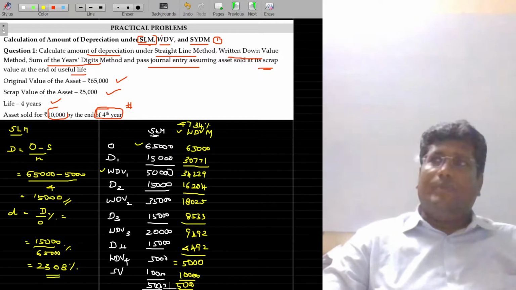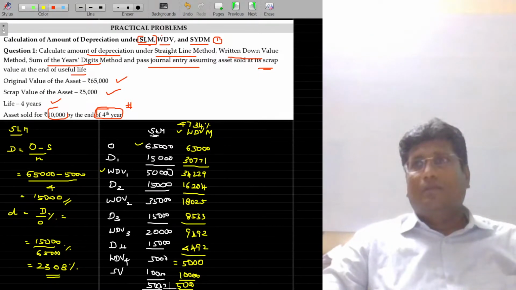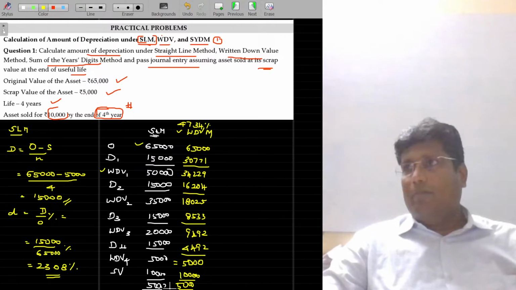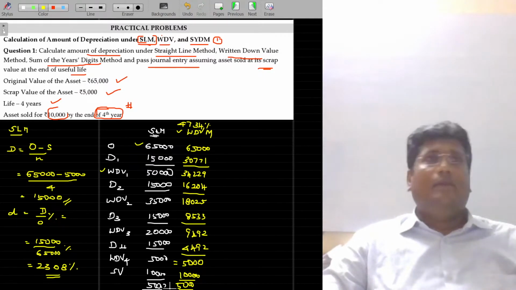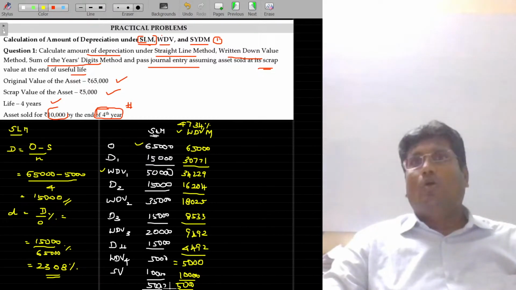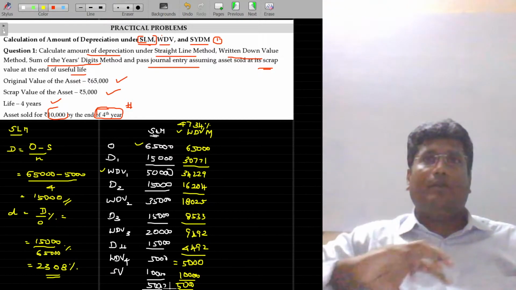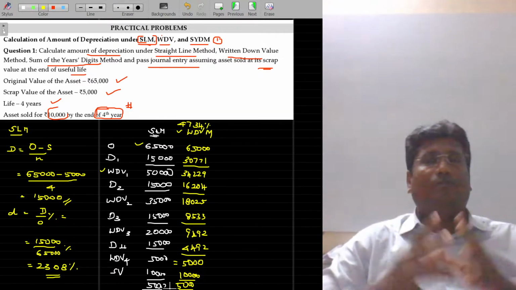Now, if you ask me which among these two methods is the best, WDV or SLM method, predominantly we recommend only the WDV method. In the WDV method, higher depreciation will be debited to the P&L account initially, and lower depreciation later. In the initial stage, we debit a huge amount, later we debit a lesser amount.